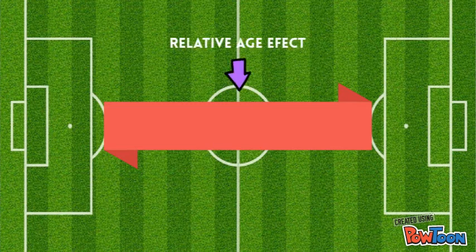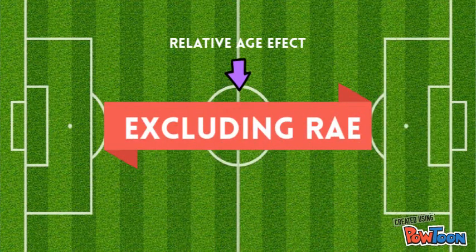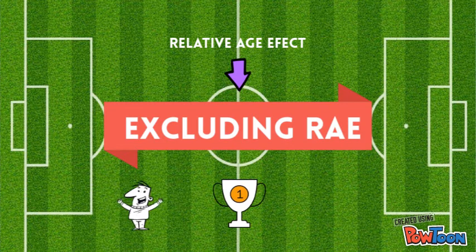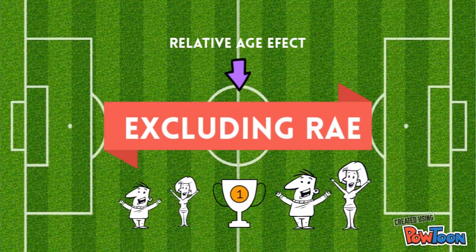Throughout this follow-on video from the relative age effect, we will be talking about a few possible methods of excluding RAE. Eliminating this will hopefully provide all performers with an equal opportunity to compete. Performers' age and the quarter they are born in will no longer taper their progression in talent pathways and academies.